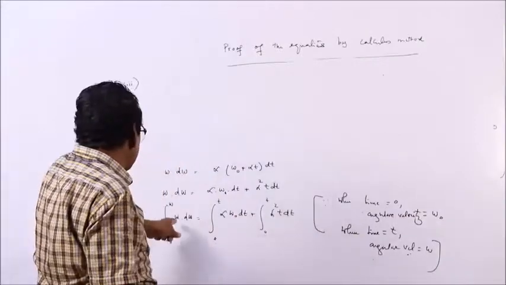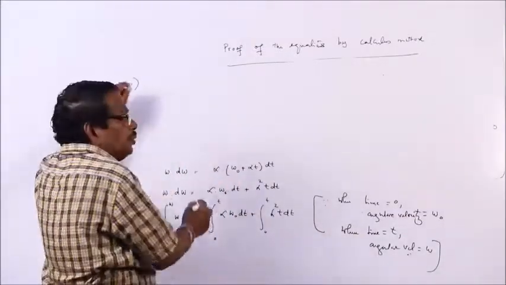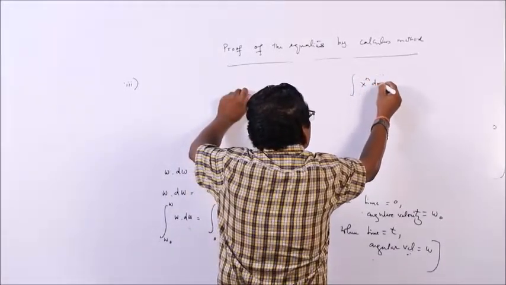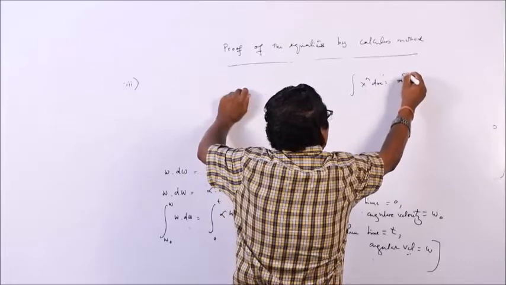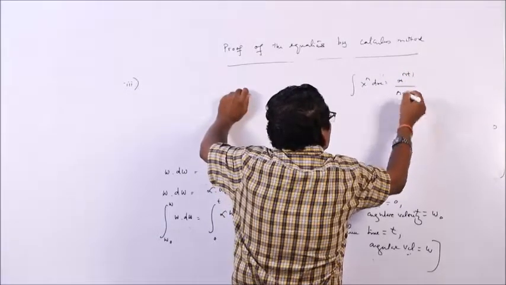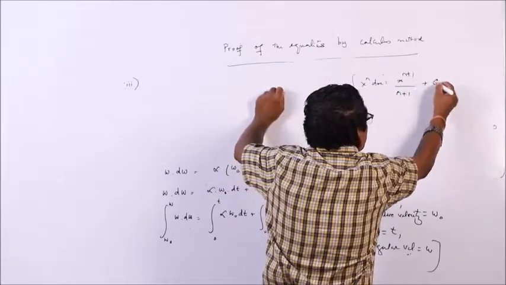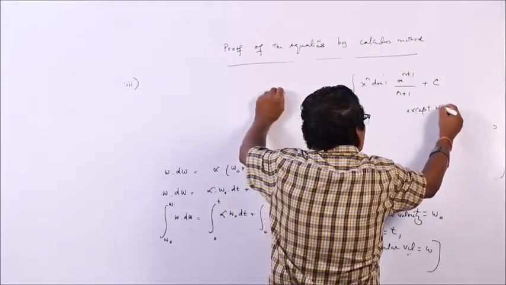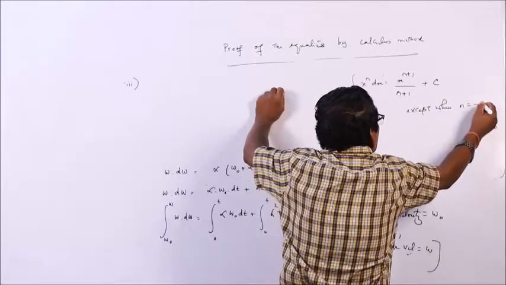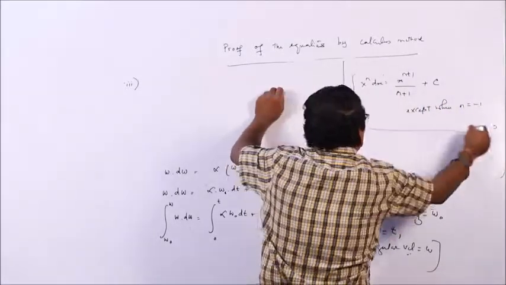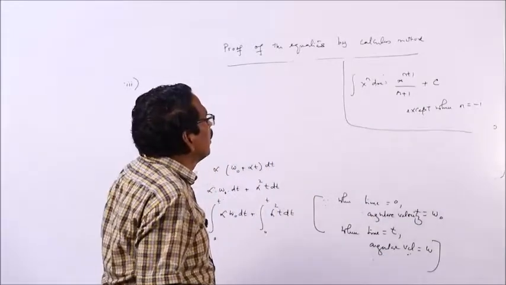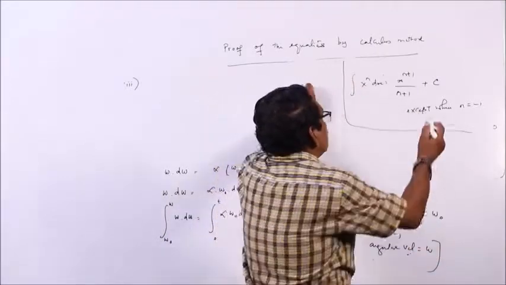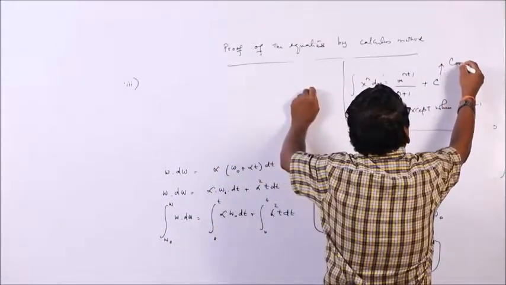So, this becomes what? Integration of omega d omega is omega square by 2. We are using this formula: integration of x to the power n dx is equal to x to the power n plus 1 by n plus 1 plus a constant of integration c, in all cases except when n is equal to minus 1. This formula is used everywhere. The c is a constant of integration.